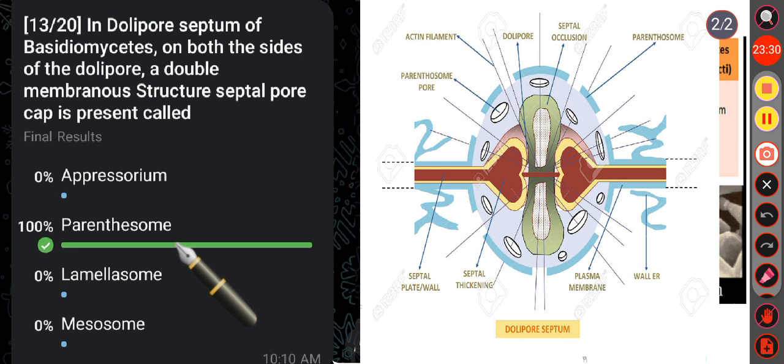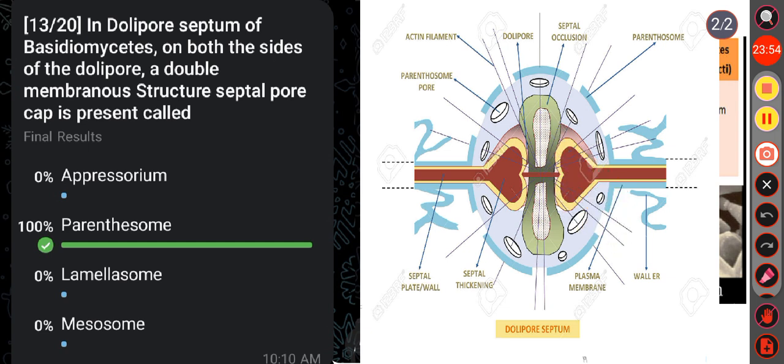Here the correct answer is option B, that is parenthosome. When you see the detailed structure of the Dolipore septum, it is composed of a pore cap surrounding a septal swelling and a septal pore, right? This is septal swelling. A prominent barrel shaped swelling surrounds the central pore, right?